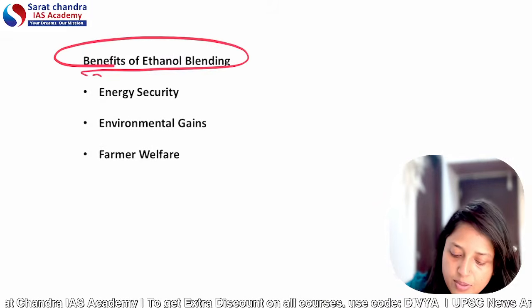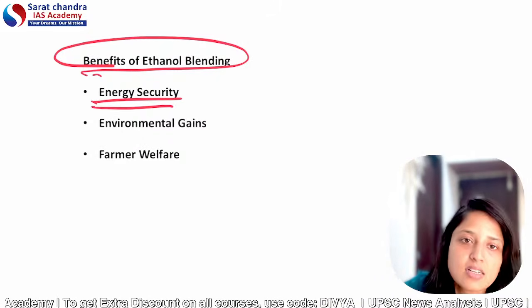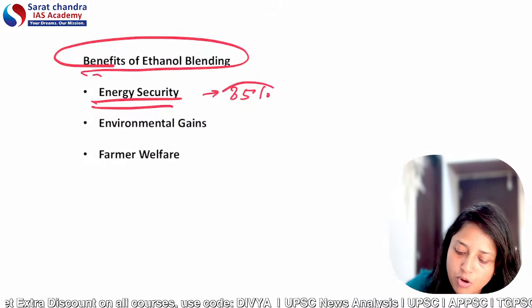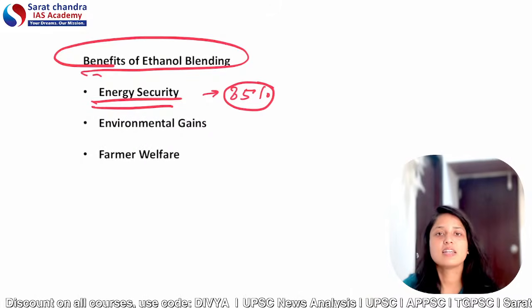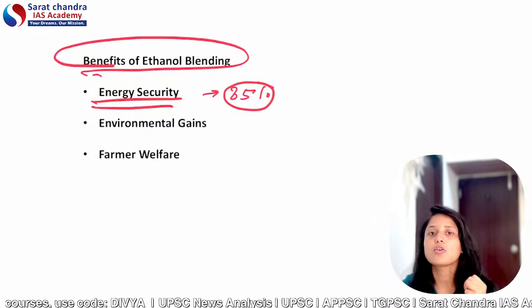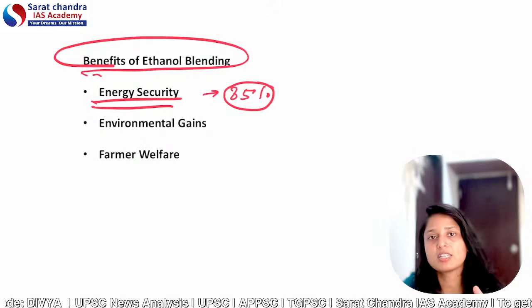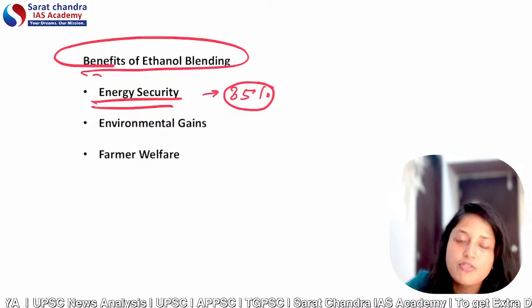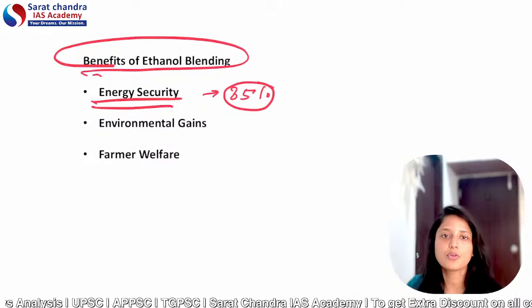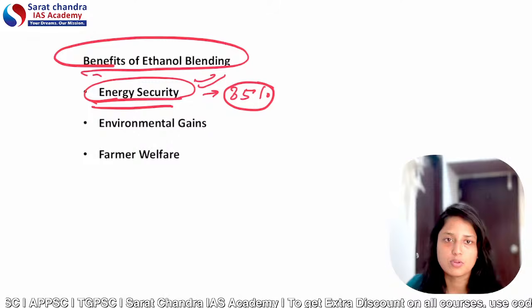Yes, now let's discuss briefly the benefits of ethanol blending. So first important benefit is energy security, because as we know India imports around 85% of fossil fuels, and given the recent West Asia crisis and other geopolitical vulnerabilities, this energy security is very important for India. As we know, because of the West Asia conflict, the price of fuels has also risen. So if India has its own ethanol blending program, India can produce its own fuel, then India does not need to depend on other countries for fossil fuels.